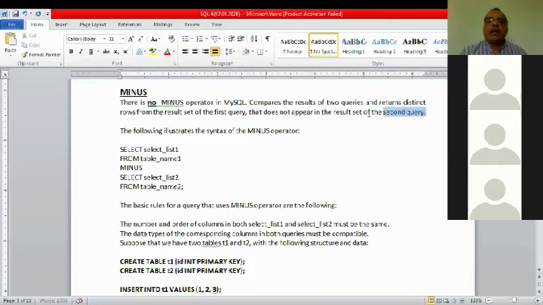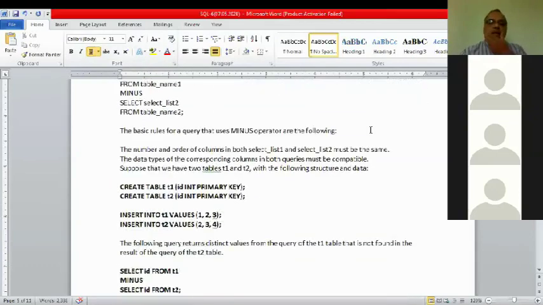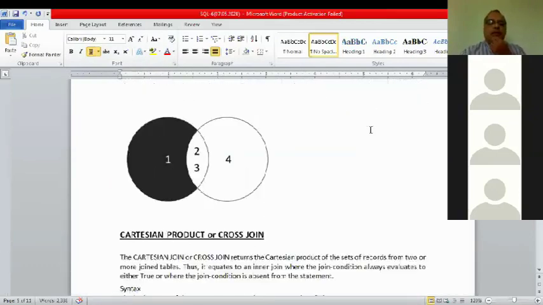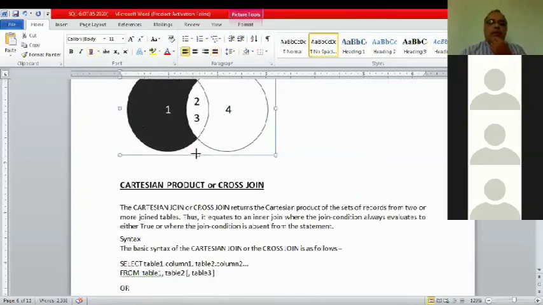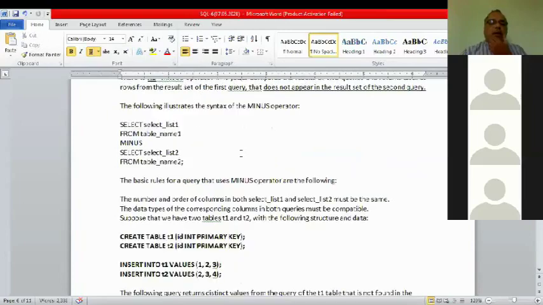The result of the second query does not appear. Underline it. The result of the second query does not come. This is minus. Okay.